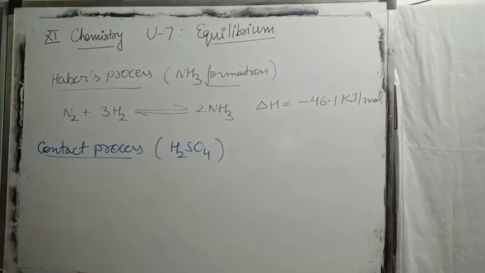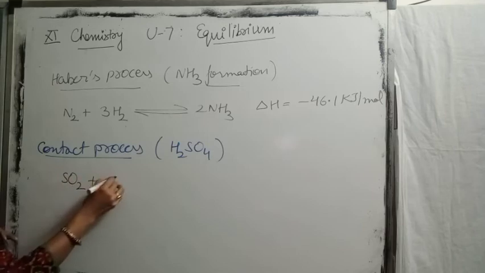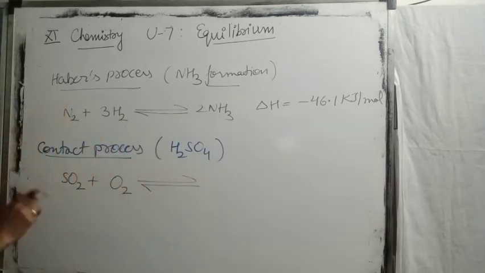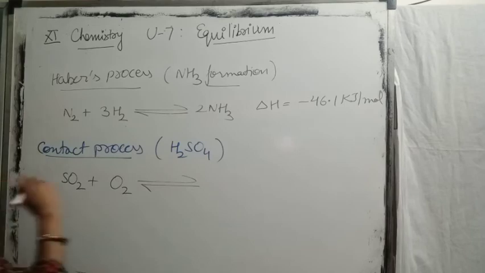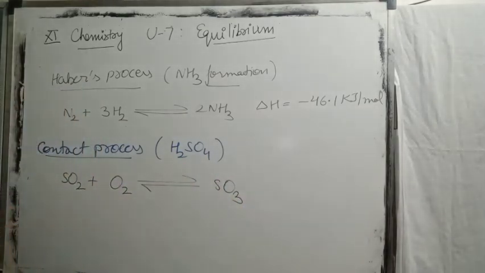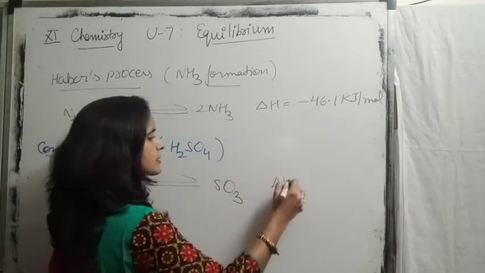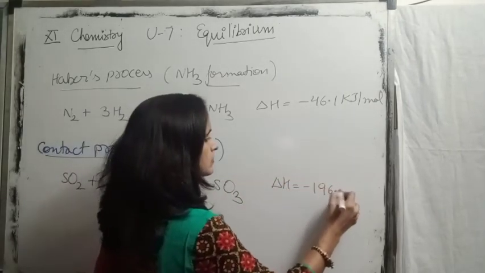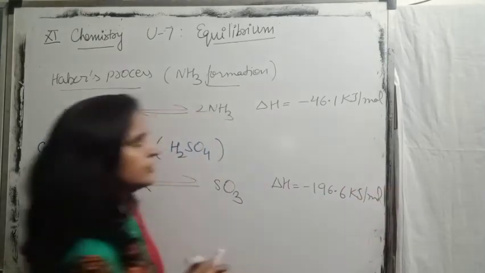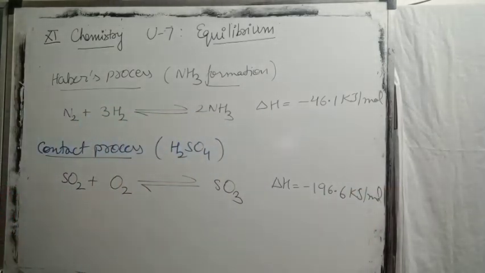The chemical reaction taking place for contact process is, this is one of the intermediate reactions, although not the complete process, but the formation of sulfuric acid depends on this intermediate step, giving SO3 gas. Delta H for the process is kilojoule per mole. So these are the two reactions for your practice.